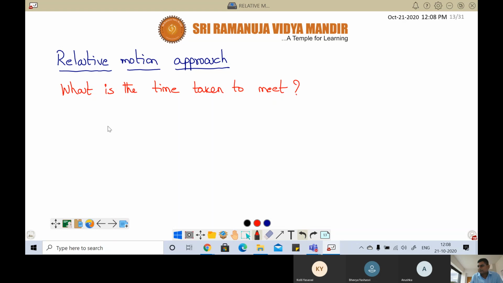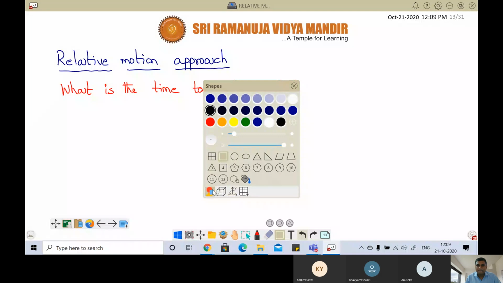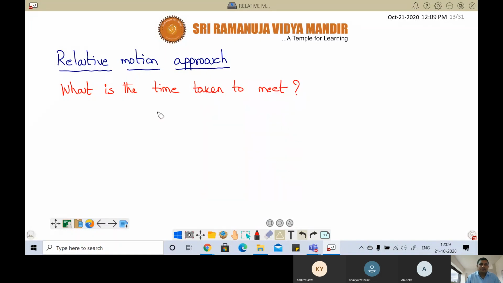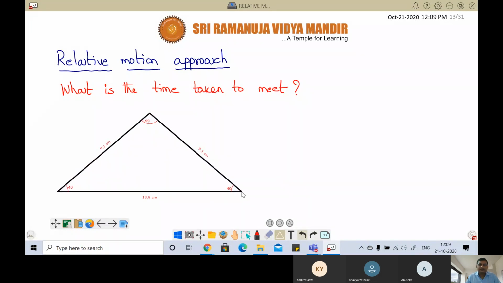So here, what I can tell is it's a triangle. Basically, it is like a triangle, meaning a triangle in which there are 3 persons.